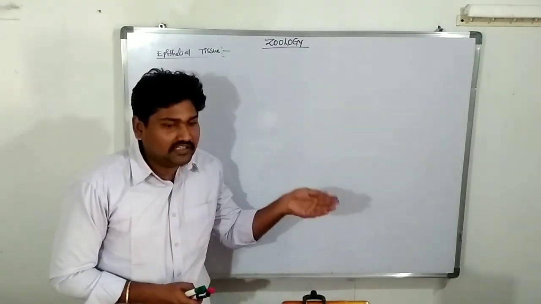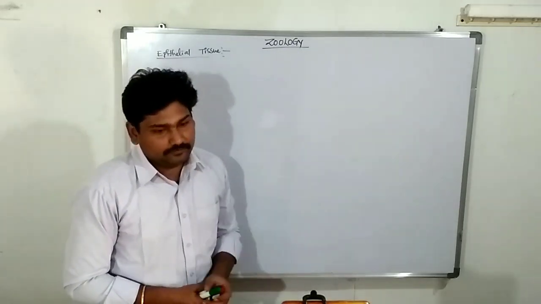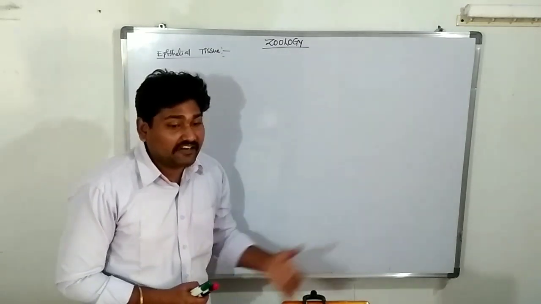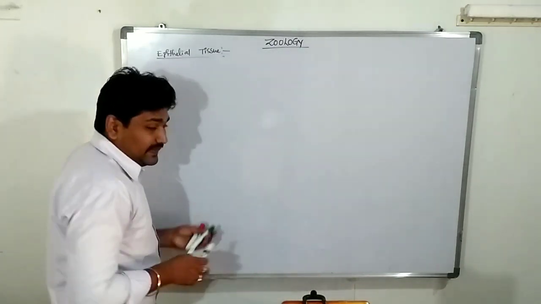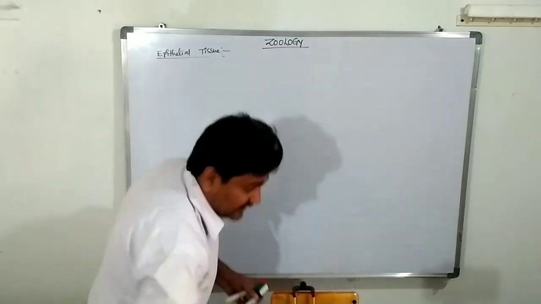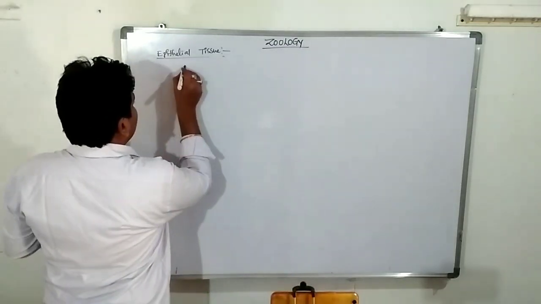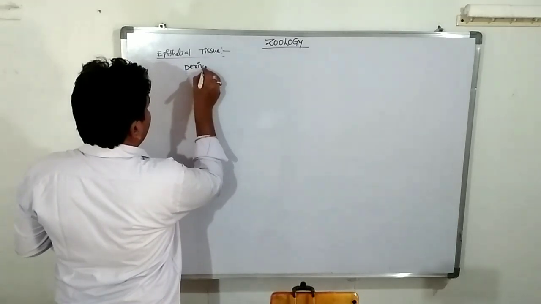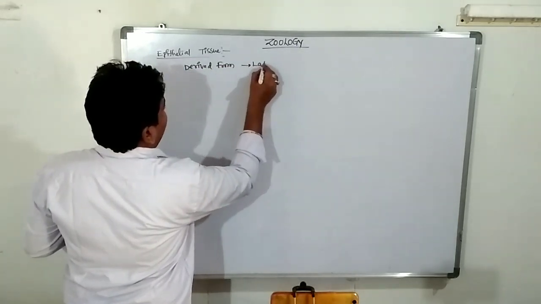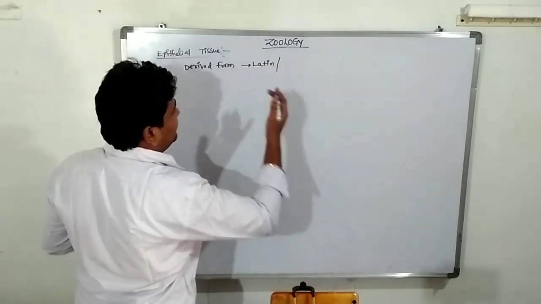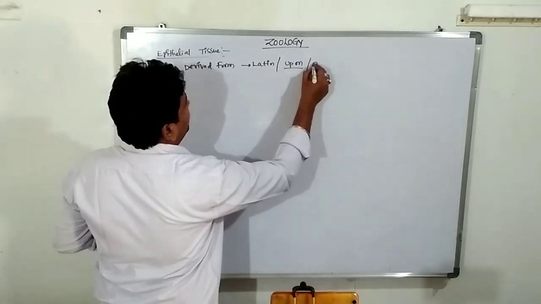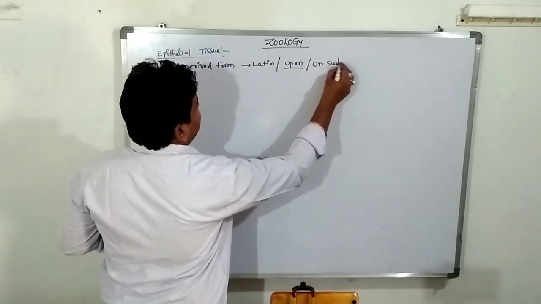Epi means upon. Epithelial means located on the surface of. On surface is called the epithelium. The word epithelium is derived from the Latin language. So what is the meaning of epithelium? Epithelium is nothing but upon, on surface.